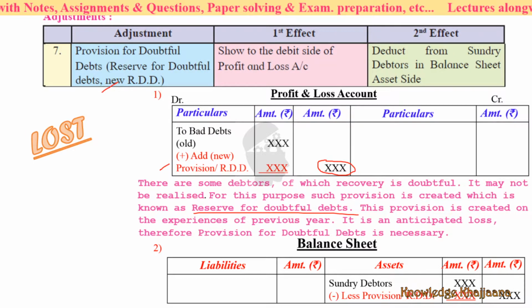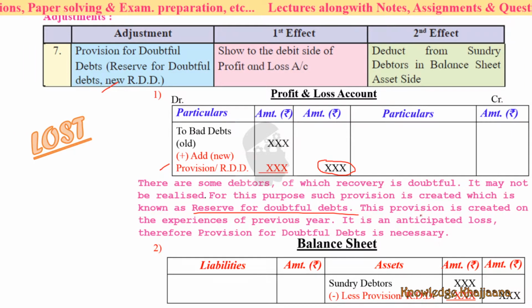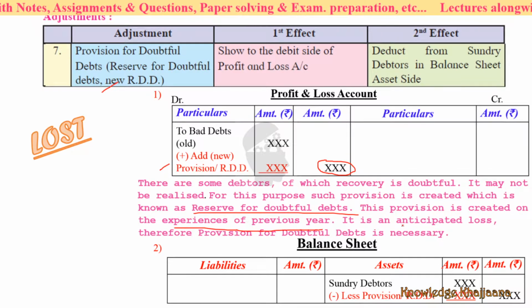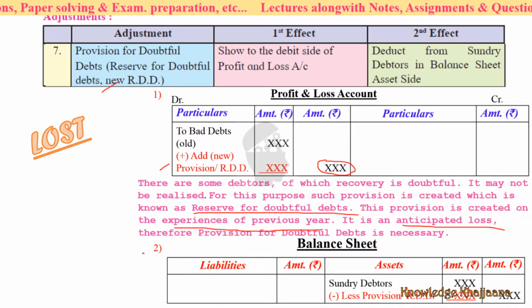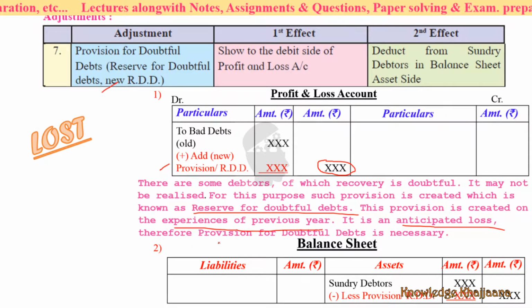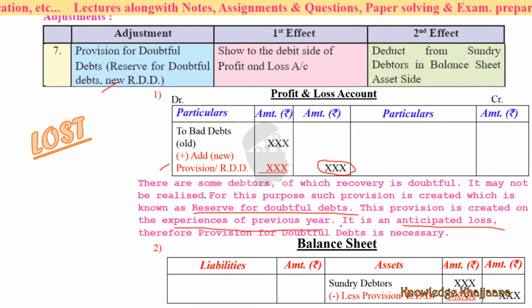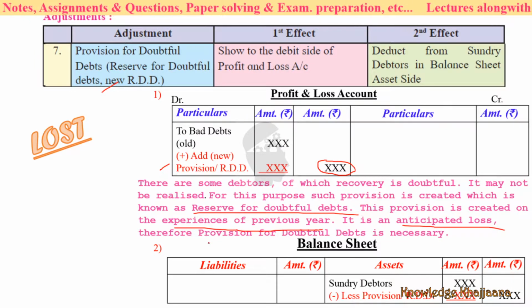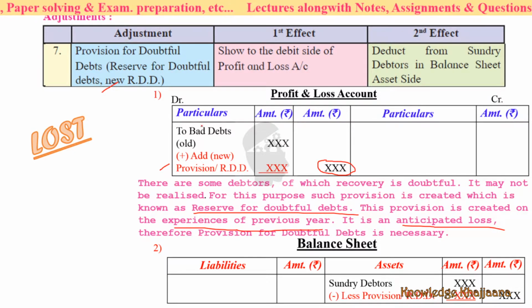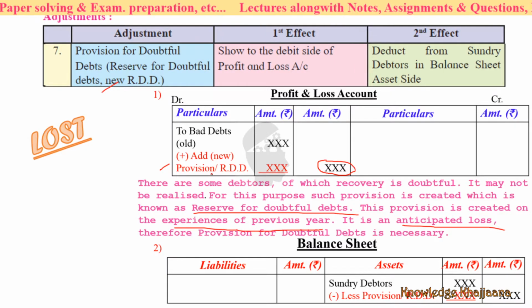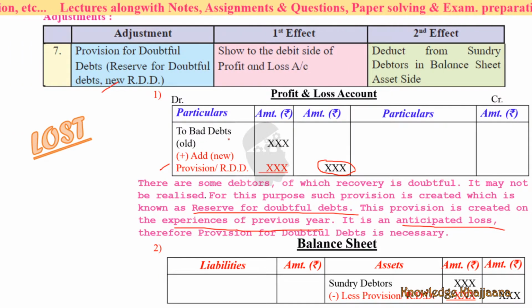How do we come to know that these are doubtful debts? Because of the experiences of the earlier years. It is an anticipated loss. Therefore, provision for doubtful debts is necessary. We have to make a provision that we may not get this. It is very doubtful to receive these debts. As it is a loss, we have to add it to the profit and loss account debit side. If new reserve is given, then we have to add it to the old bad debts.